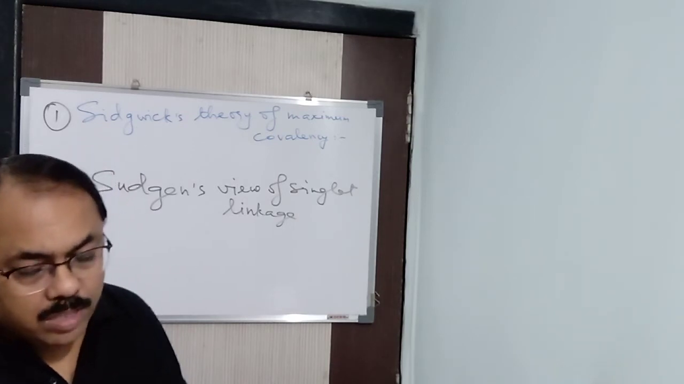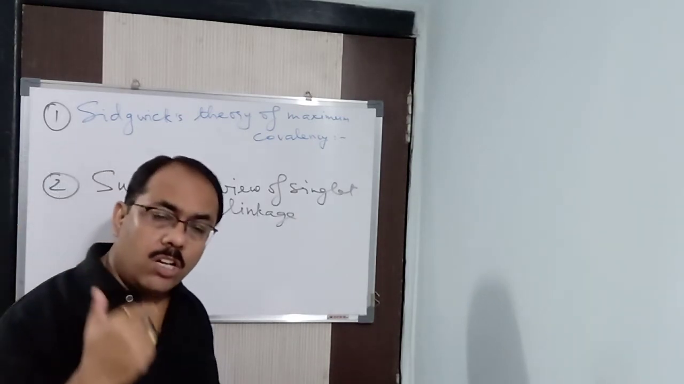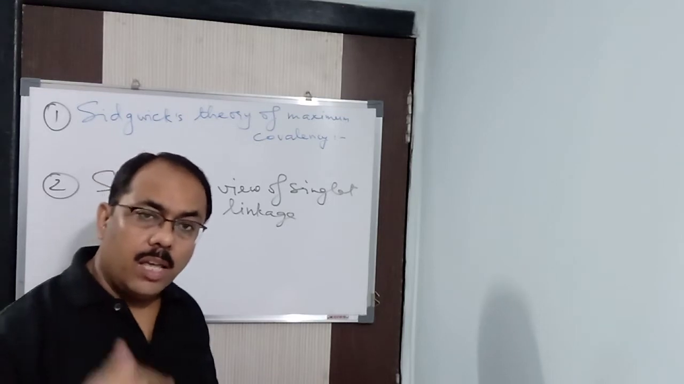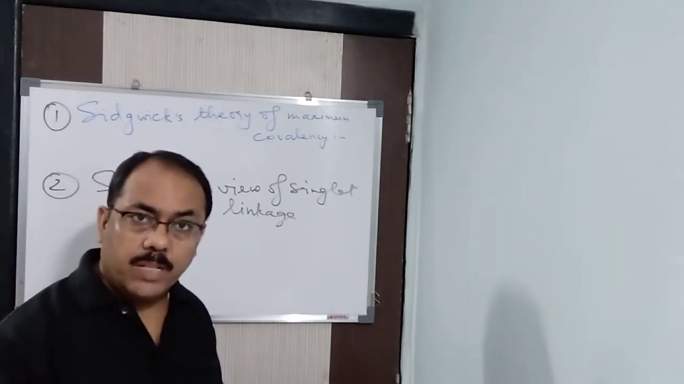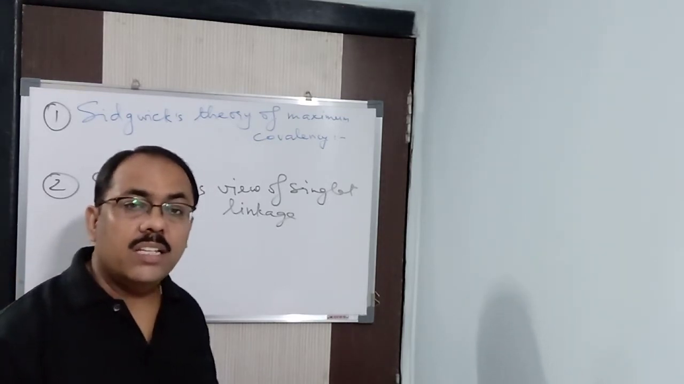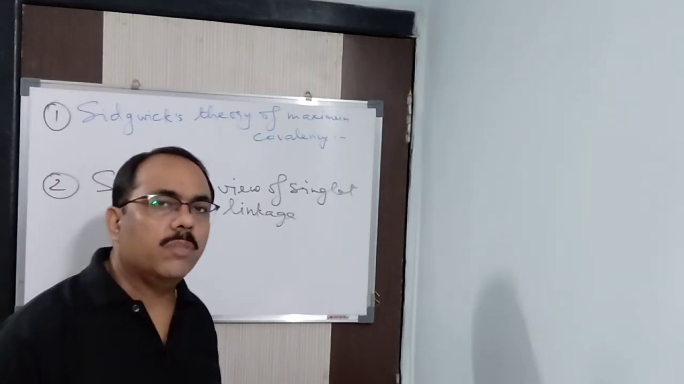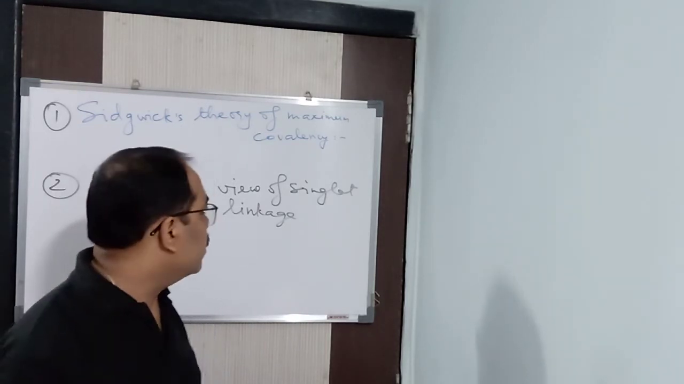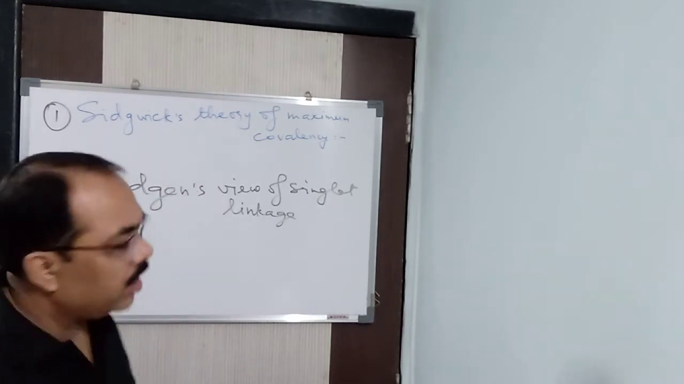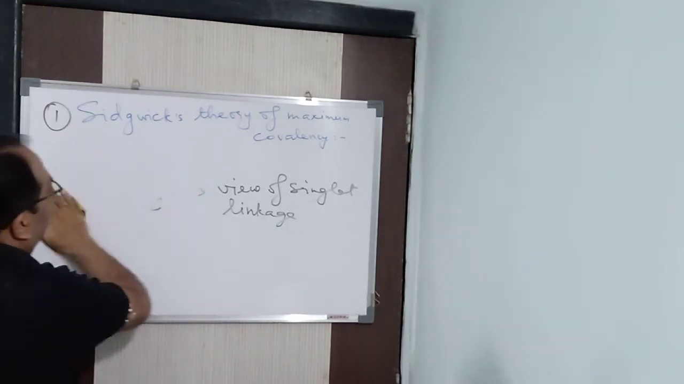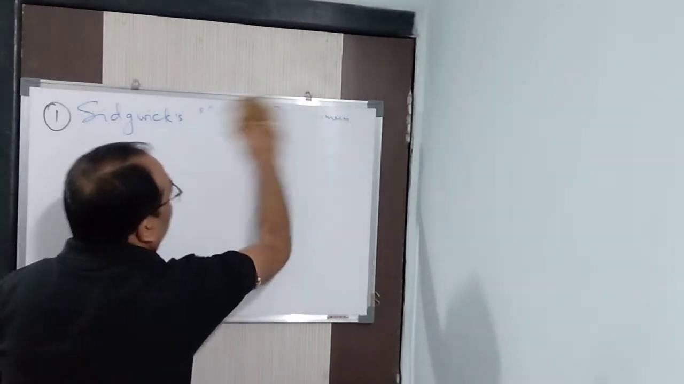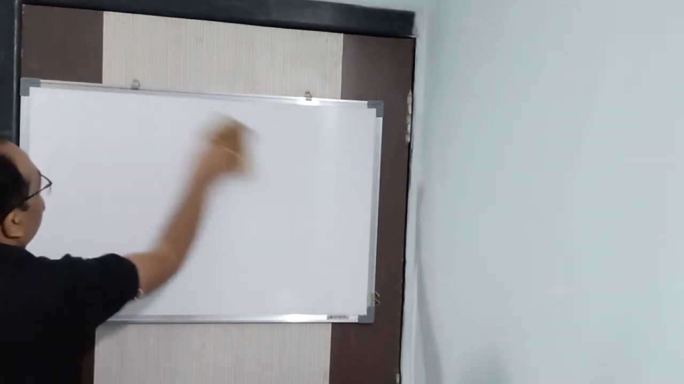Sulfur will not share completely. That is, the sharing is going to take place, but not completely. A half bond will be formed, that is, a singlet linkage is being formed. Hence it is being said, Sidgwick's view of singlet linkage. Now let me explain with the help of an example, then you will come to know what this singlet linkage or half bond is.